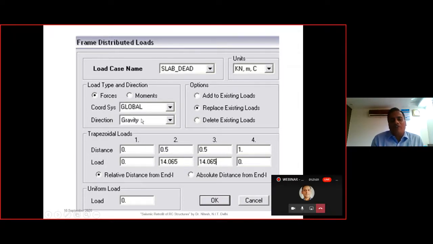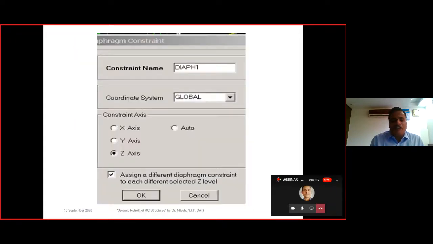So in this way we can supply the load from the slab to the beam in this particular fashion in the software. There is some diaphragm arrangement, that is the slab has to be made rigid. That is one of our assumptions, that the slab movement will be rigid. In the software, we provide diaphragm at various z levels, and assign a different diaphragm constant to each z level.